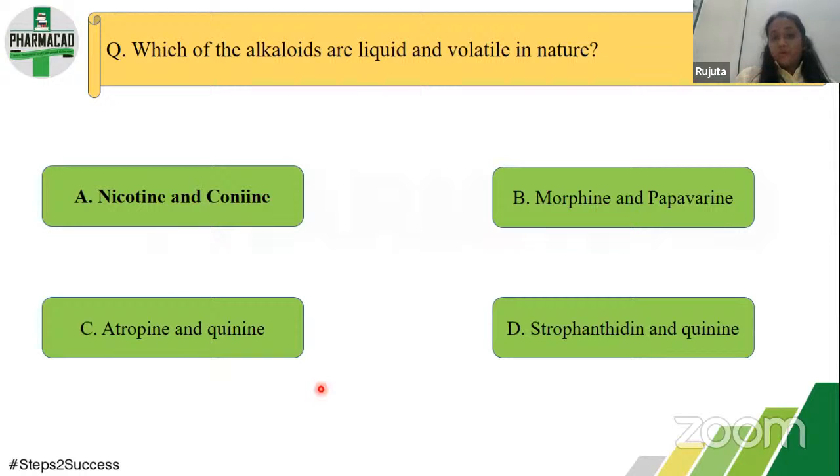In these types of questions, highlight the drugs which are liquid in nature. There are only two or three drugs in alkaloids which are liquid in nature. So whatever the exceptions are in a particular chapter, they should be taken as a point and noted down. So the answer for this is nicotine and conine.